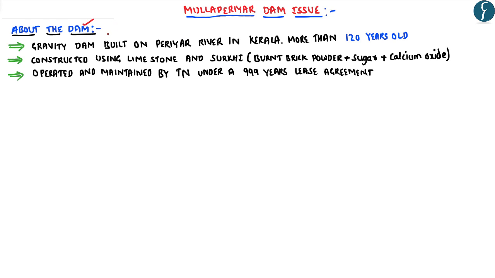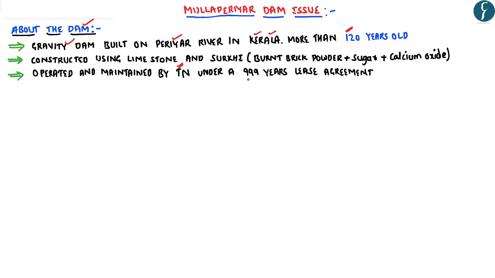The Mullaperiyar Dam is basically a gravity dam which has been built on the Periyar River in the state of Kerala. Now the gravity dams are basically those dams which use their weight as well as the force of gravity of the earth to hold the reservoir. And this particular dam is more than 120 years old. And one peculiar feature related to this particular dam is that even though it is located in Kerala, it is operated and maintained by the state of Tamil Nadu.